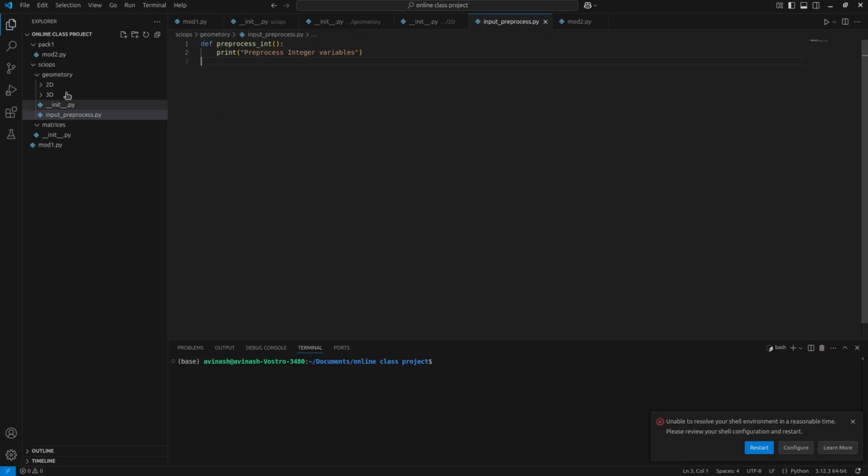So you can see this is how the structure is: sub package, package, and you can call them.